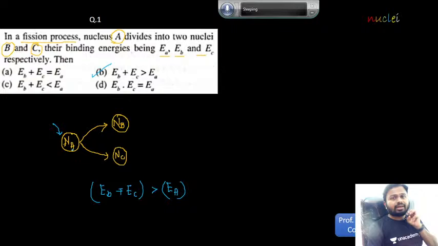Because see, we have to pump, to supply, external energy to A, and when you supply this energy, then you get two different nuclei. These two nuclei will share the binding energy of nucleus A as well as this external energy, and therefore the addition of the binding energy of B and C will be greater than the binding energy of A alone. Is this clear? Students, this is a slightly confusing question, but keep in mind this is a process of fission where you need to supply the external energy. Got it?